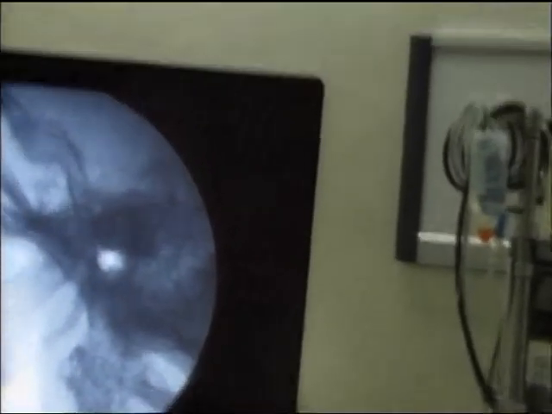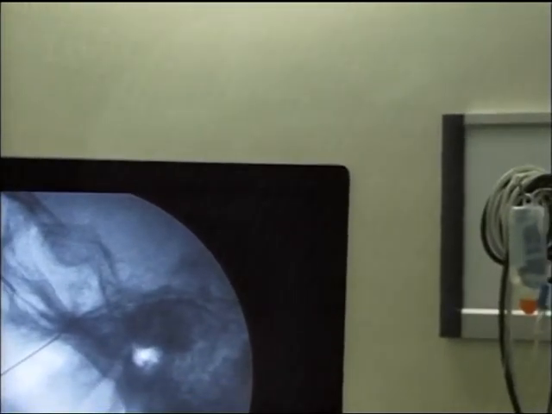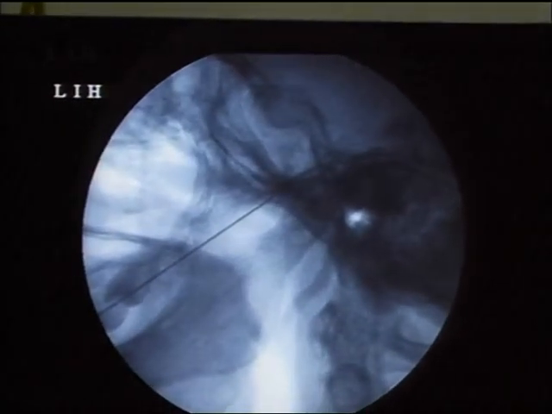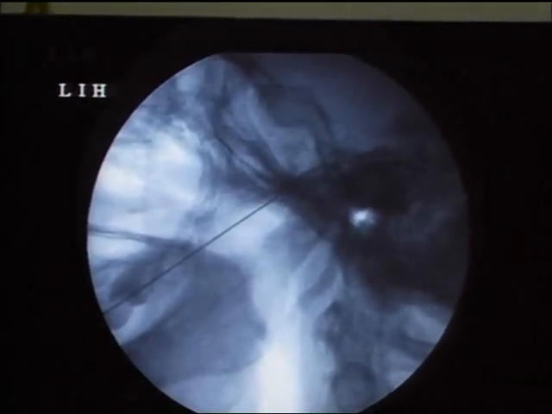Keep asking, and keep looking at the monitor also, because at this time you can see some changes in the rhythm. Sometimes that happens, so this is important.